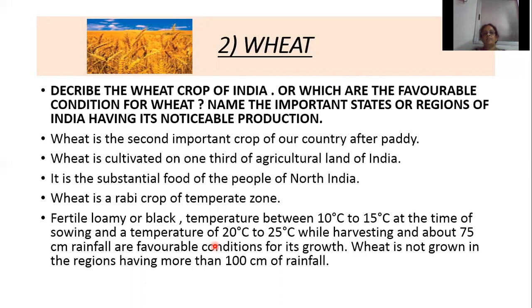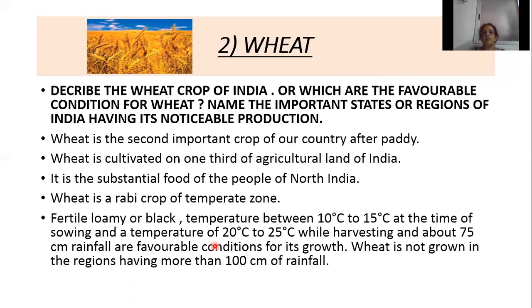Then what are the favorable conditions? Fertile loamy or black soil, temperature between 10 degrees Celsius to 15 degrees Celsius at the time of sowing, and a temperature of 20 degrees Celsius to 25 degrees Celsius while harvesting. Harvesting means cutting the crops. And about 75 centimeters of rainfall is a favorable condition for its growth.